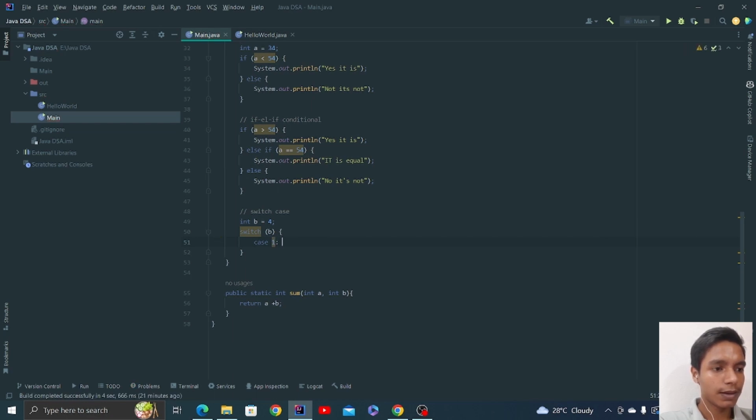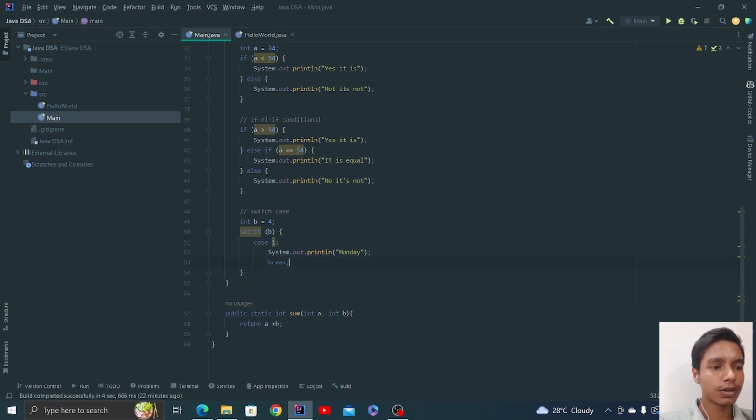Case 1, that is b equals 1. This is basically showing you the value of this b. If b is equal to 1, just print, suppose, Monday or something, right? And then just break the statement.